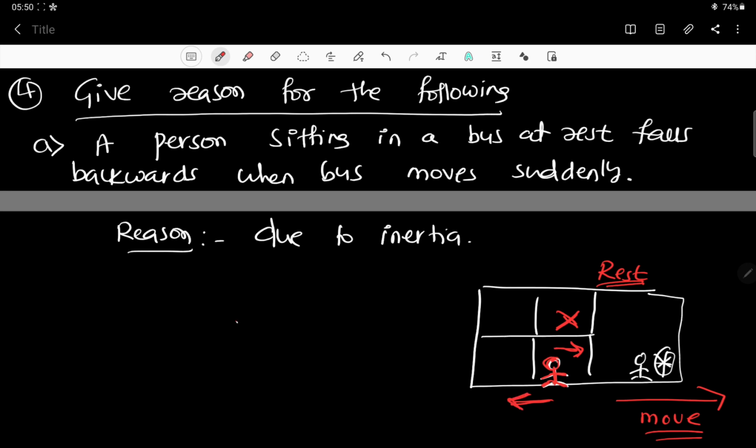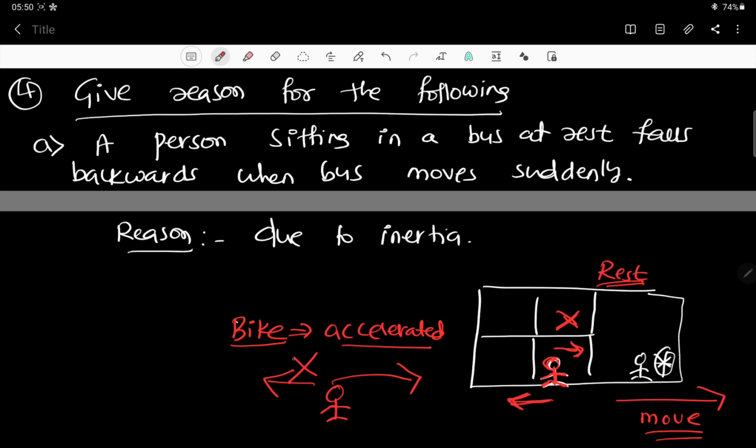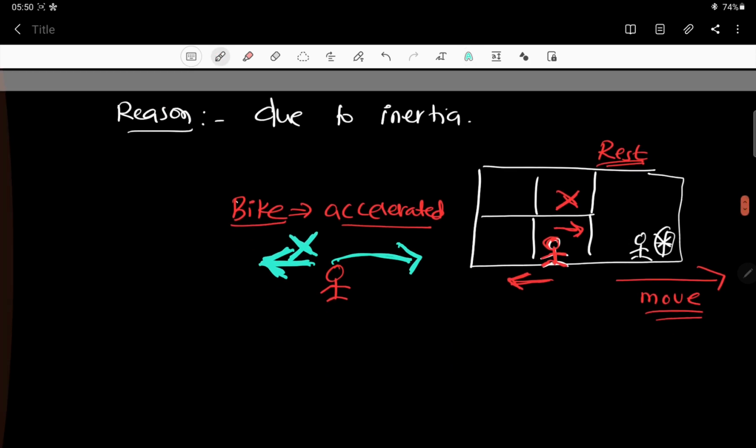Do you remember, when you are sitting on a bike, for example, and suddenly the bike is accelerated? Immediately the bike starts. Where do you fall on the bike? You fall backward. Why? Because your body got adjusted to remain there only, but the bike is asking you to come forward, so you won't go forward. You fall backward. It takes some time to adjust to this forward motion. Afterwards you get adjusted, but initially you won't go. I hope it is clear. All right, the simple reason is you can just write: due to inertia.